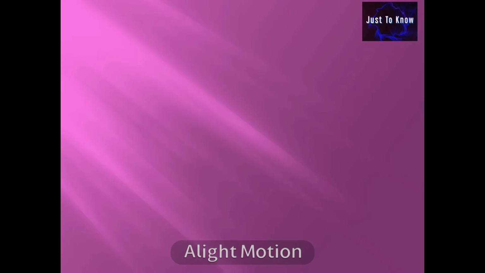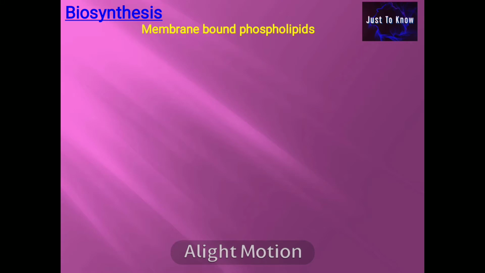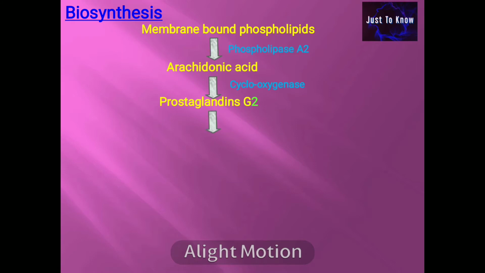Biosynthesis of prostaglandin. The precursor fatty acid is present as membrane-bound phospholipid, from which the arachidonic acid is released by the action of phospholipase A2. Then, the arachidonic acid is converted to prostaglandin G2, which is catalyzed by the enzyme cyclooxygenase. Following this, the prostaglandin H2 is formed from prostaglandin G2 by the action of the enzyme peroxidase. Hence, prostaglandin G2 and H2 are the intermediates for other prostaglandins.